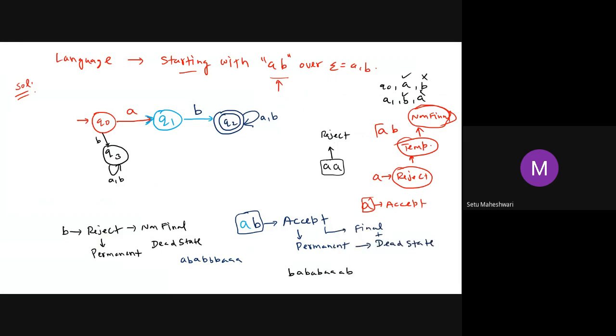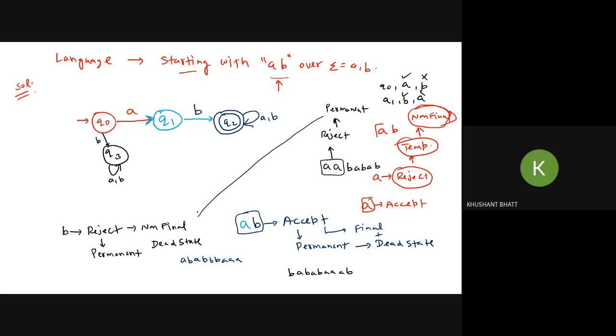So I have to reject it. Should this rejection be temporary or permanent? Permanent, because the starting of the string cannot be improved once it is disturbed. Whatever else you bring may change the end of the string, but it will not change the starting of the string. And permanent rejection is shown by which type of state?